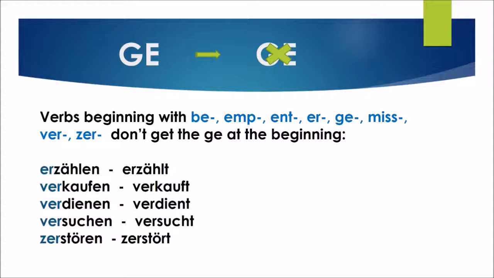Now a lot of verbs that begin with be, emp, ent, er, ge, miss, ver, zer are also irregular verbs. So we will come across these again at a later date.